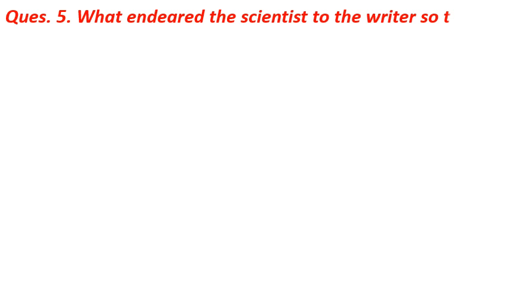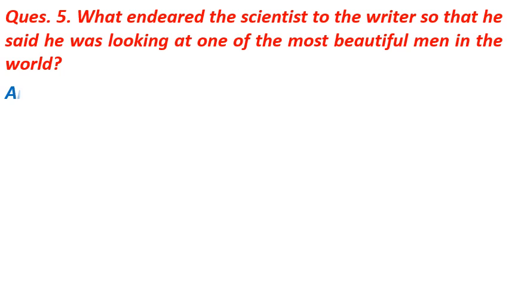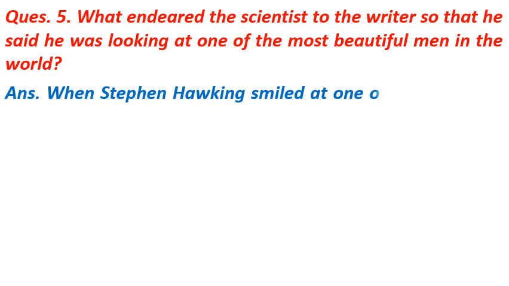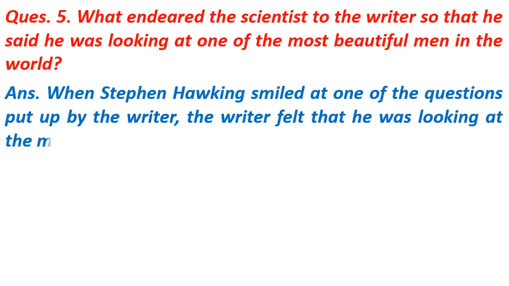Question number 5 is what endeared the scientist to the writer so that he said he was looking at one of the most beautiful men in the world? The answer of the question is when Stephen Hawking smiled at one of the questions put up by the writer, he felt that he was looking at one of the most beautiful men in the world.